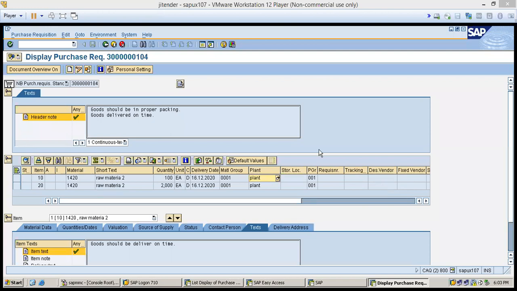Visible. Yes. So PR is the first step to procure or buy the material and services for our plant. It is an internal request; a purchase requisition is the internal request raised by different users in the company for their material and for their services.